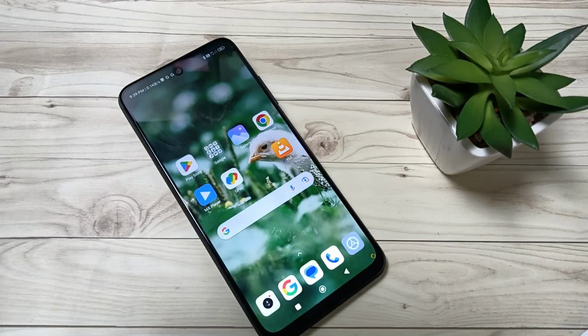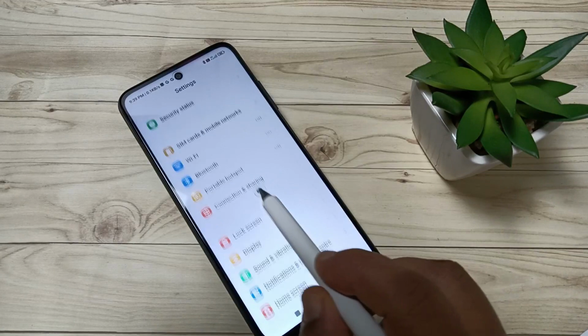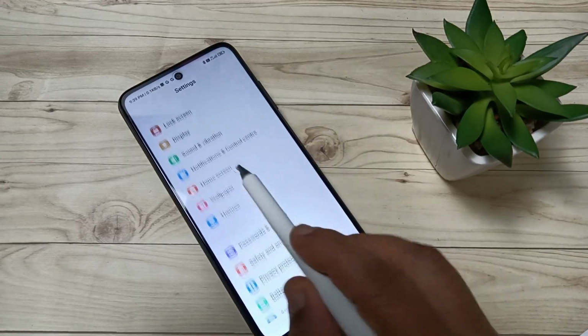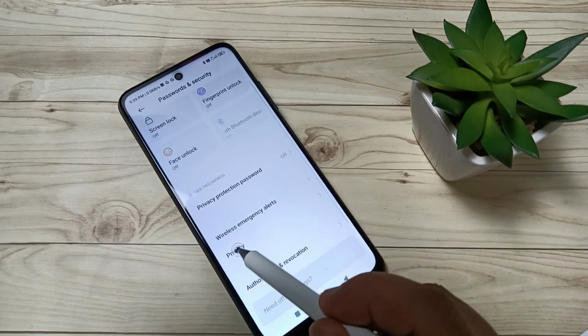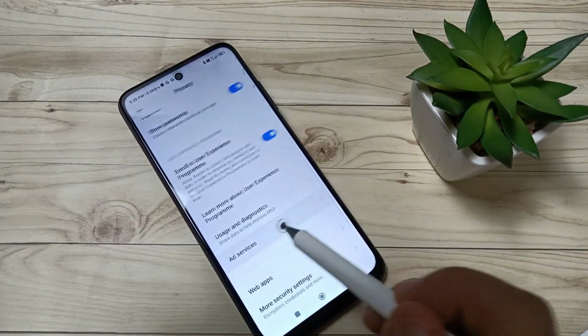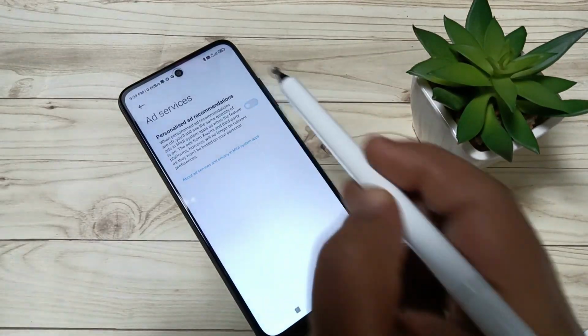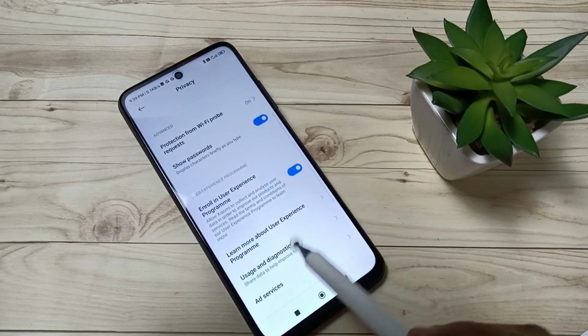So today in this video I am going to show you how to fix the display ad problems in this device. So the first step, go to settings and scroll down, tap on the password and security, then tap on privacy, again scroll down, tap on ad service, turn off this option, and the next one go back, tap on